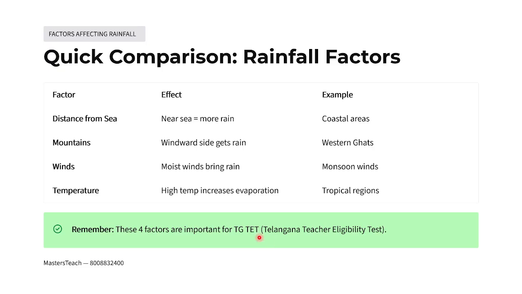So, quick comparison: rainfall and factors. Distance from the sea: near the sea, more rainfall, for example in coastal areas. Mountains: the windward side gets rain, for example in the Western Ghats. Winds: monsoon winds bring the rain. Temperature: high temperatures increase evaporation in tropical regions. So these are the four important factors for the TET, Telangana Teacher Eligibility Test.